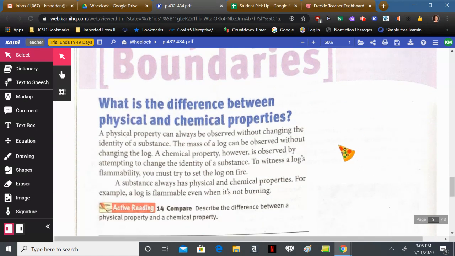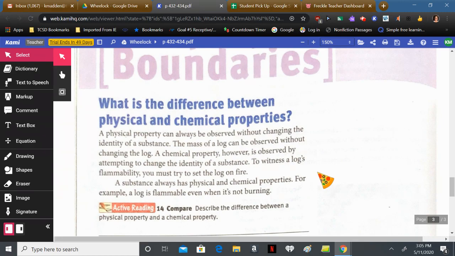What is the difference between physical and chemical properties? A physical property can always be observed without changing the identity of a substance. The mass of a log can be observed without changing the log. A chemical property, however, is observed by attempting to change the identity of a substance. To witness a log's flammability, you must try to set the log on fire.